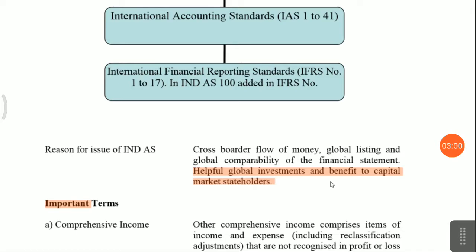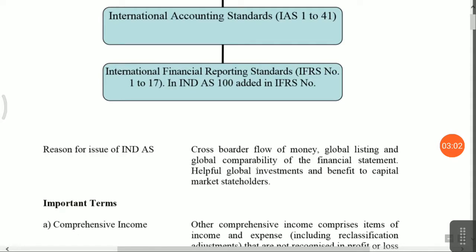Foreign investors are interested in your financial statement because you have applied the acceptable accounting standard. They will identify your financial assets and financial liabilities, whether they are really worth it or not. Then only they will invest funds in your company.